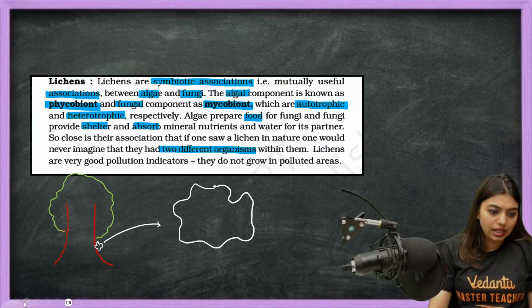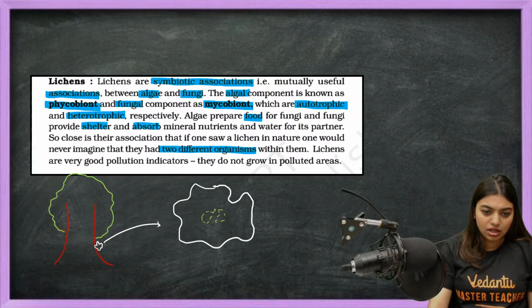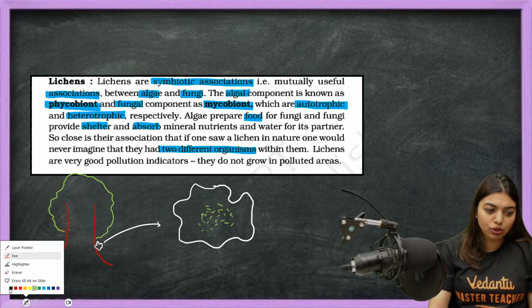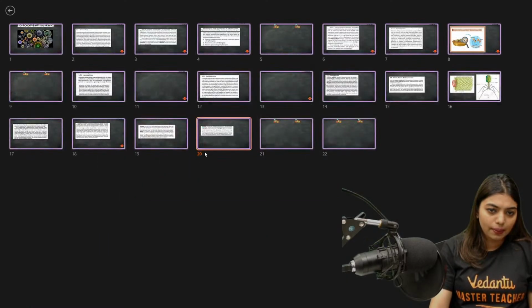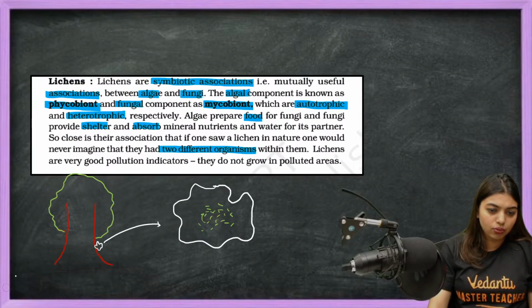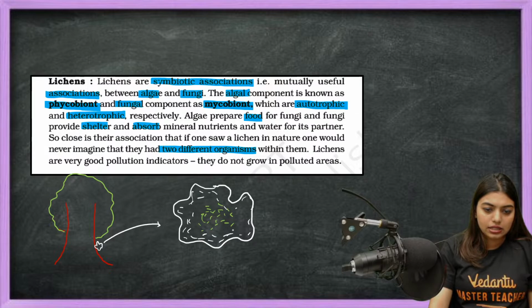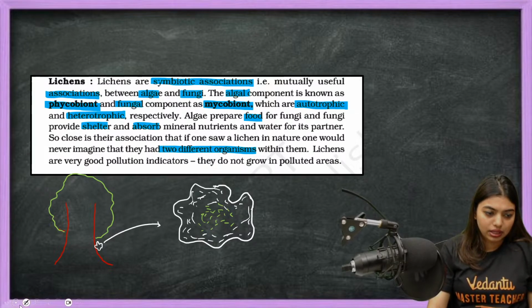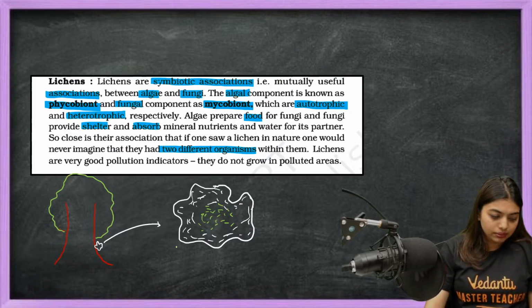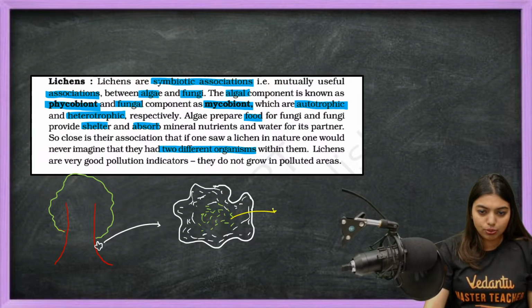Inside, in the between, they will have a green color structure, and outside corners will be full of white structure. Why so? Because fungi is providing shelter for algae and algae is providing food for fungi. So the algal component, yes, exactly, very good, pollution indicator.